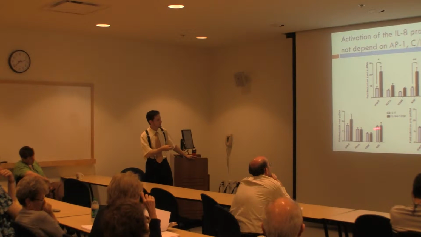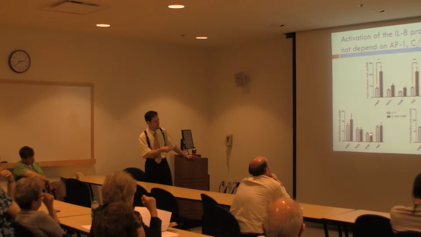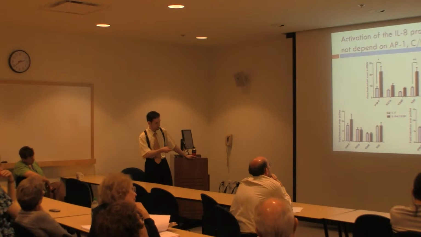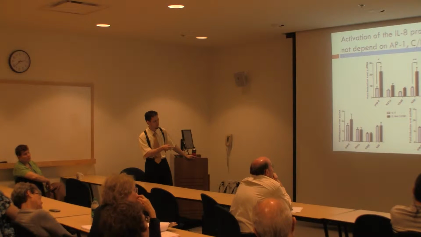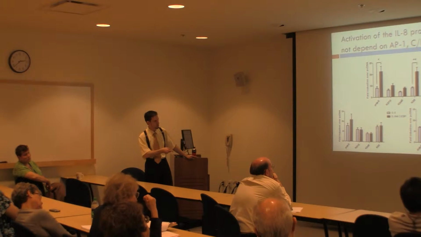Now with CBP here, we compare it to the wild type IL-8, and we don't see any drastic changes. Same with the IL-8 mutant NF-kappa B. When we compare to wild type, there's really no change.